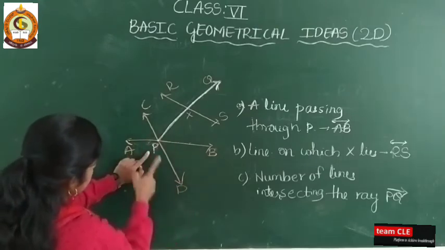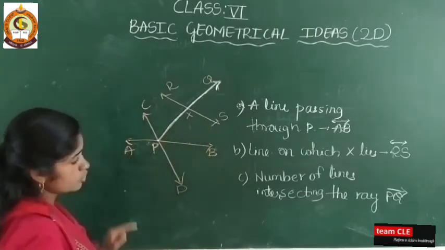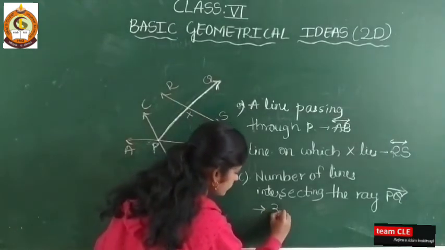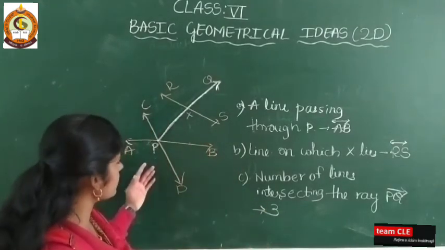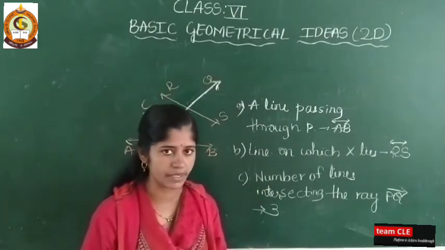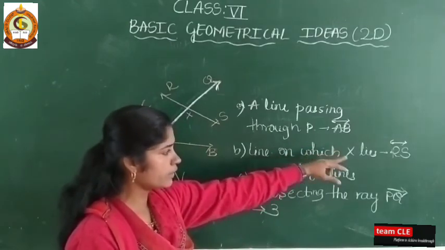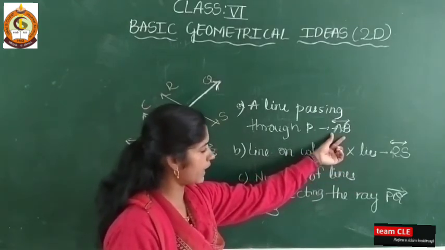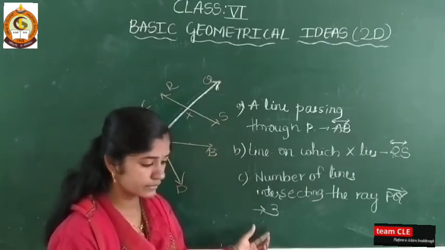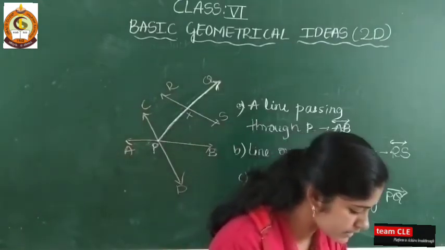AB, CD, RS. So the number of lines intersecting the ray PQ is 3. Just see the figure. Now it looks too big, but the answers are in only one word. See here, line AB, RS, and how many lines are intersecting? 3.